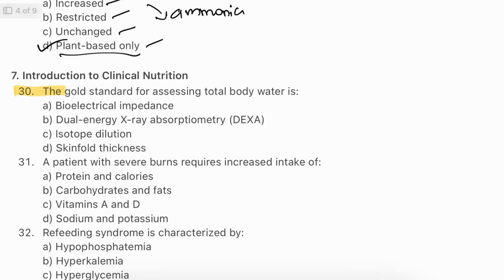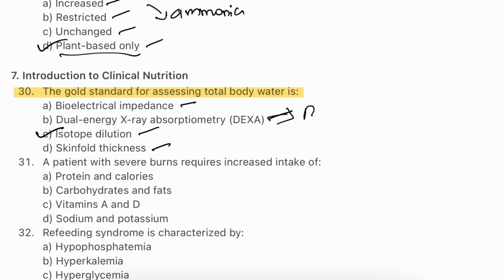Question number 30. The gold standard for assessing total body water is bioelectrical impedance, dual energy X-ray absorptiometry, DEXA, isotope dilution, skin fold thickness. The answer will be C, isotope dilution. Isotope dilution involves introducing a tracer into the body and measuring its dilution, making it the most precise method to assess total body water. This technique is crucial for clinical assessment in patients with a fluid imbalance, whereas DEXA is